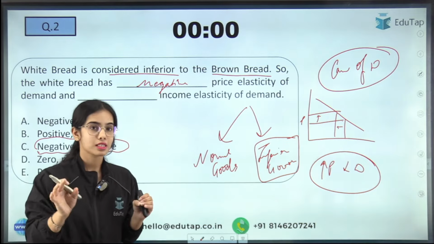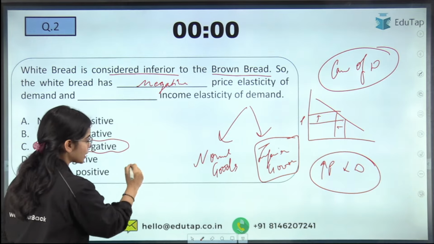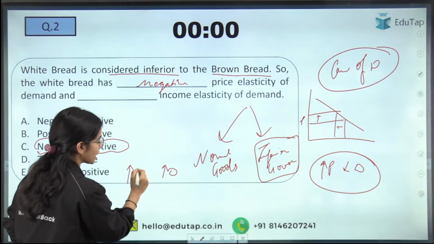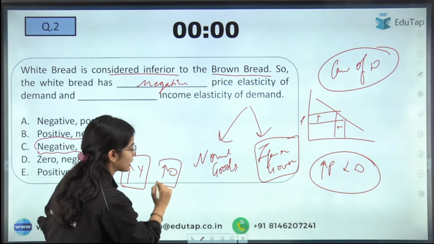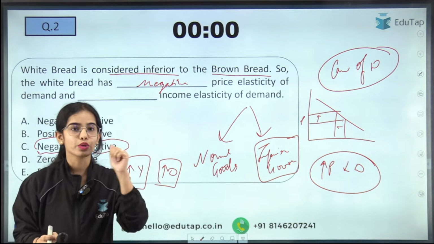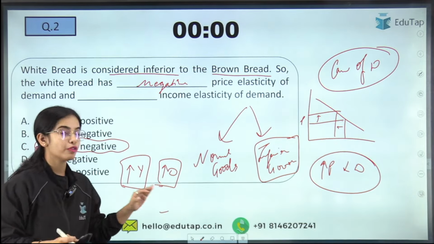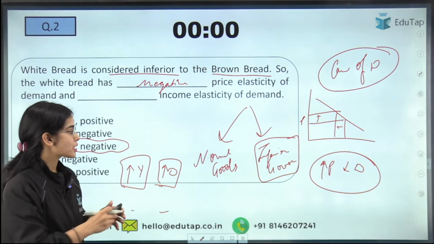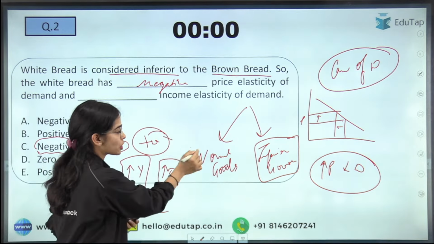Now coming to the income elasticity of demand, which looks at the relationship between income and demand. If the income is increasing, for normal goods the demand will also increase. If your income is decreasing, your demand for the normal good will also decrease. So there is a positive income elasticity of demand for normal goods.